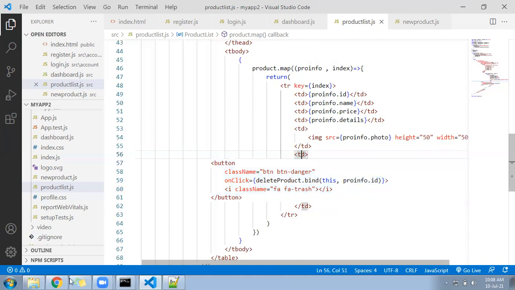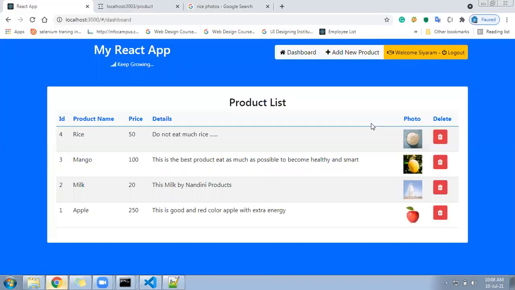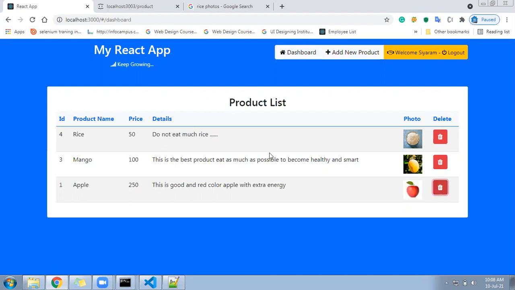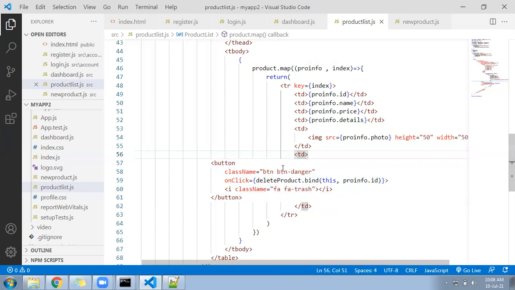After that, let me delete the milk. Oh, the message has not come because we have not printed the message. It's deleted, but the message has to come. Please check this.